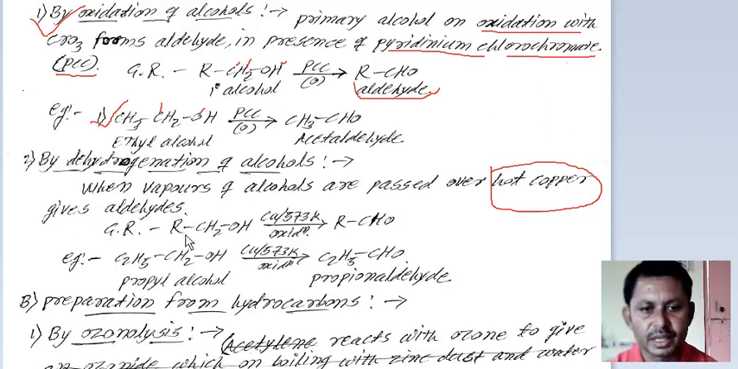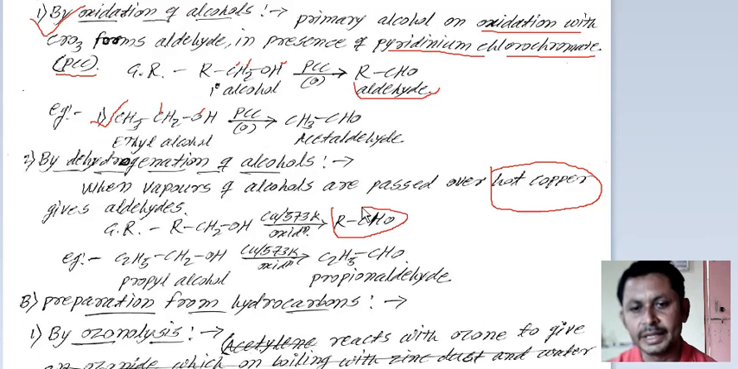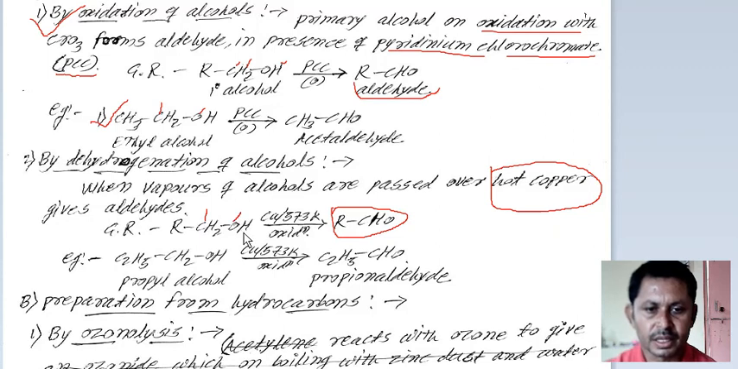General reaction: RCH2OH, which is also a primary alcohol. When heated in the presence of copper at 573 Kelvin, it gets oxidized to give an aldehyde, RCHO. There is removal of two hydrogen atoms, one from the carbon atom and one from the oxygen atom. Then we get CHO. One hydrogen is removed from here and one hydrogen is removed from here, and the two unpaired electrons form a double bond.